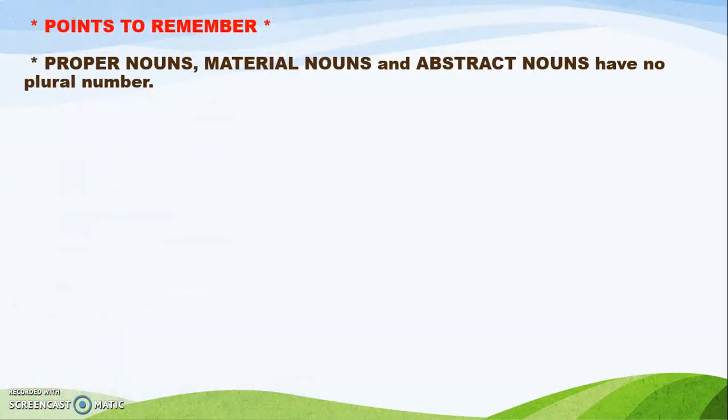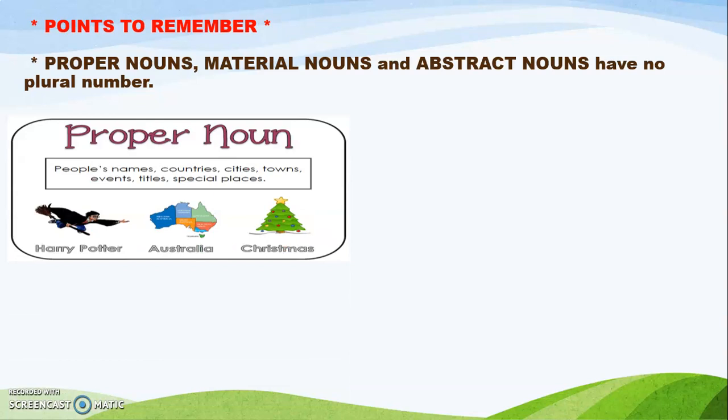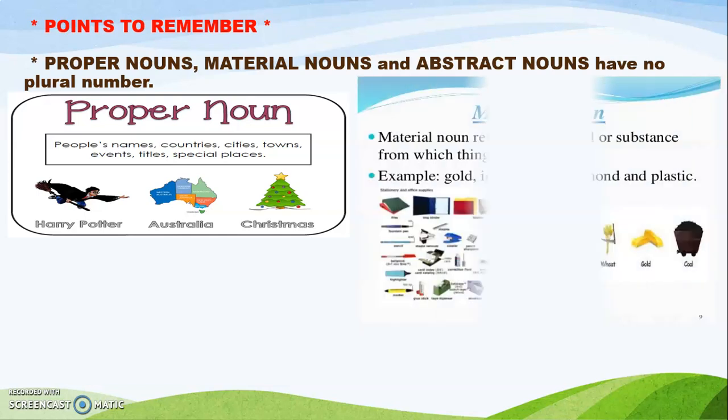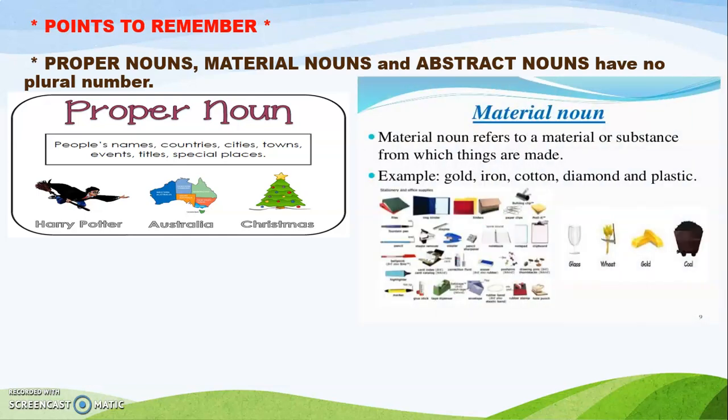Okay. Now some points which you have to remember before we move ahead. Now which are those points? Now nouns are of 2 types. Proper noun and common noun. Now proper noun are those nouns which have specific names which I already explained to you, as you can see right in front of you. That is Harry Potter, Australia, Christmas. Material noun, or we call it as a concrete noun, which refers to material or substances which you can see, example gold, iron, cotton, diamond, plastic, etc.